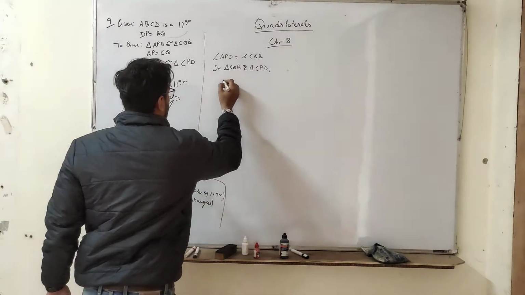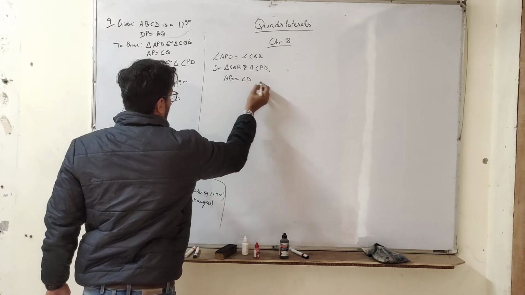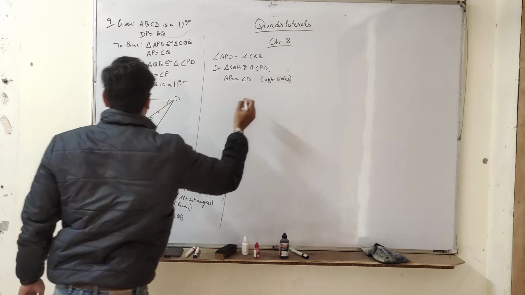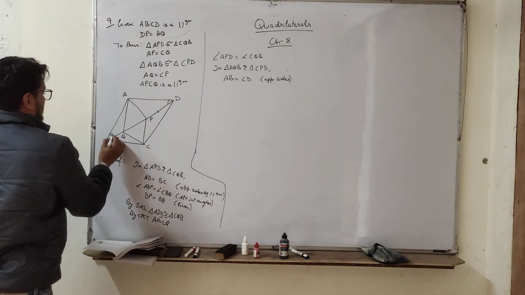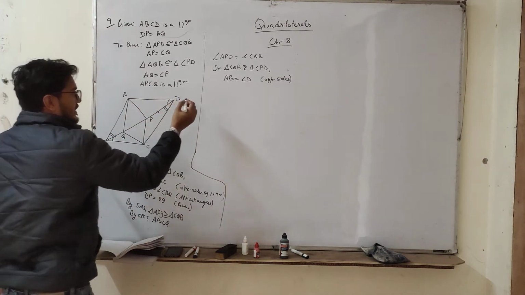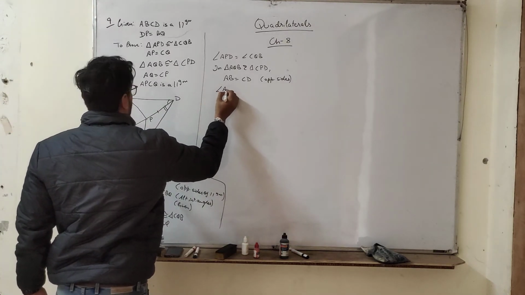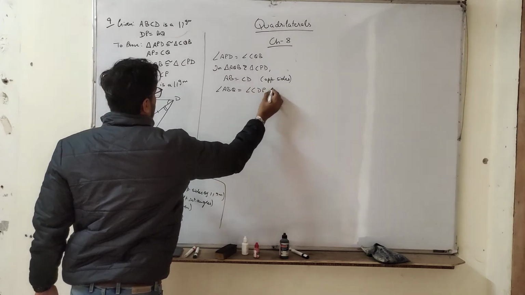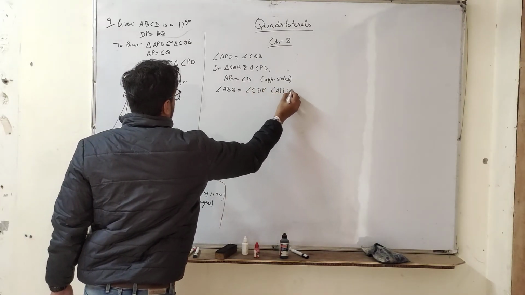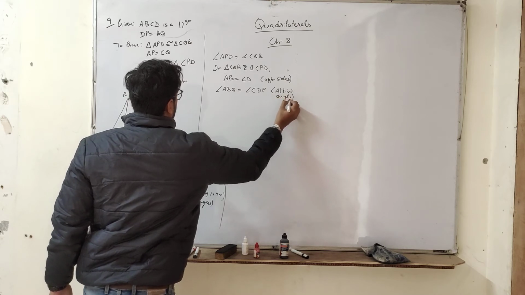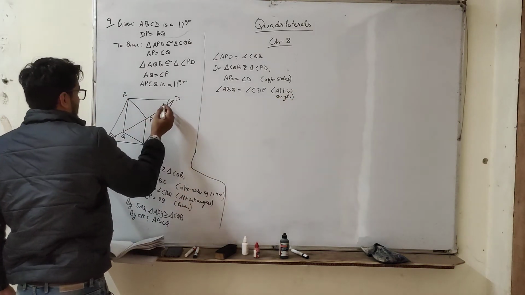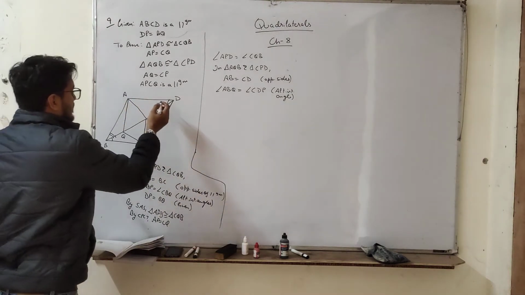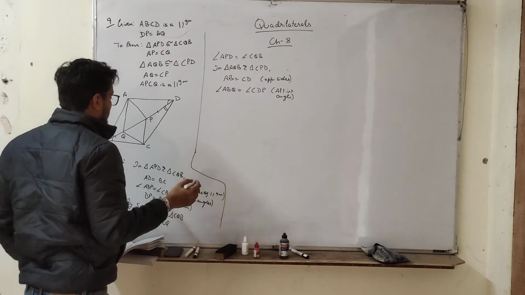AB is equal to CD, opposite sides. And what else do we have, this angle will be equal to this one, same alternate interior angle. So angle ABQ is equal to angle CDP, alternate interior angle, and these alternate interior angles are equal, these opposite sides are equal. Also AQ is equal to this CP, we have proved recently.